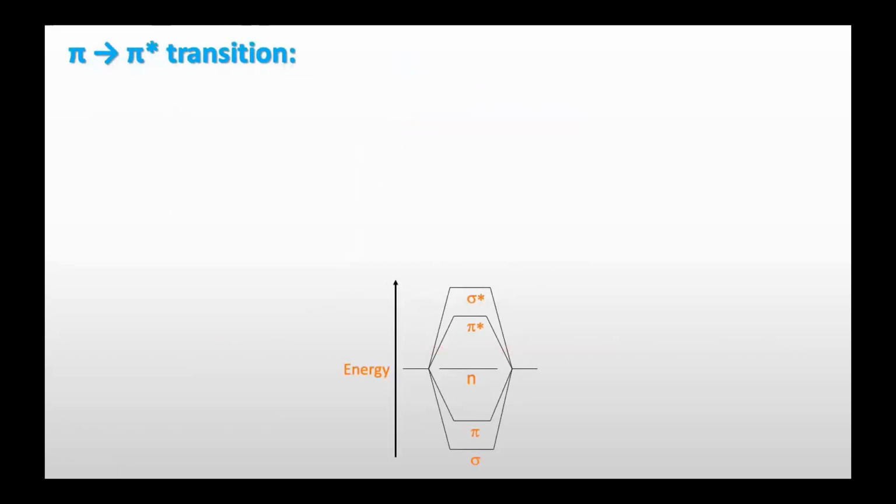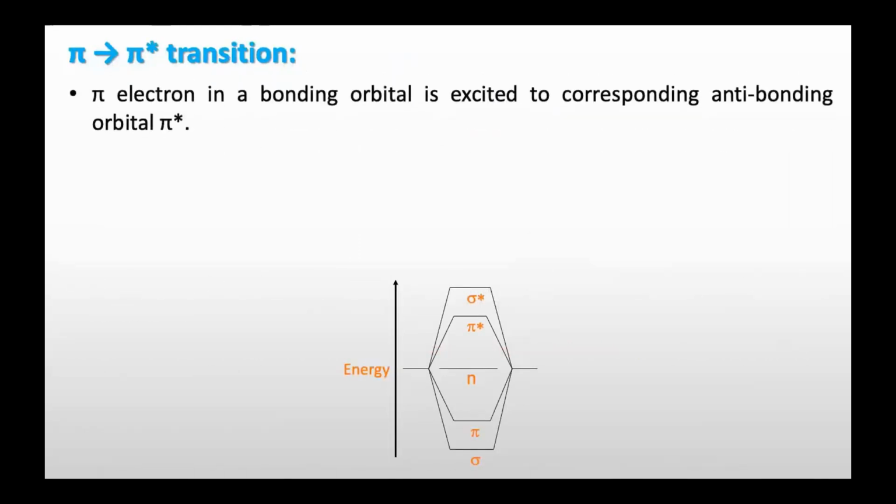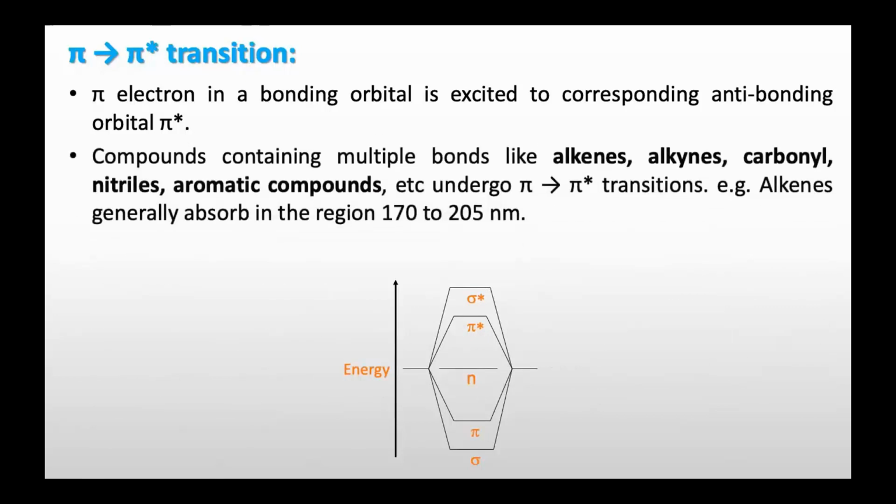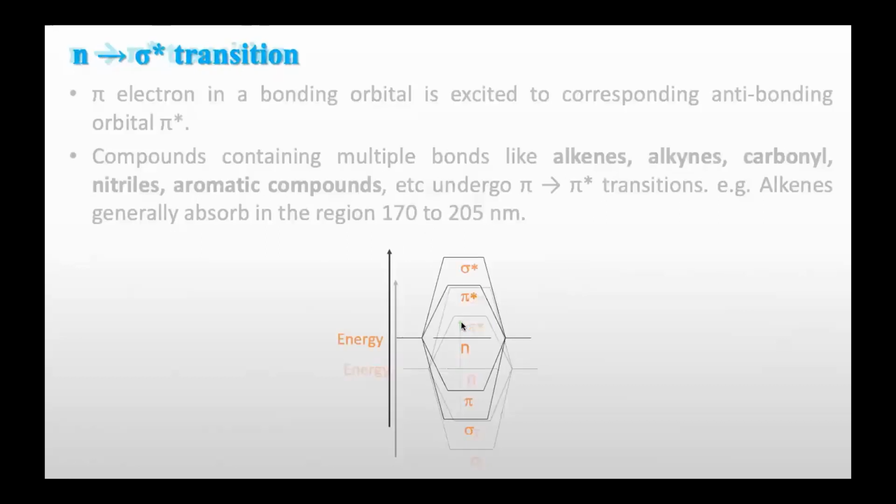Now the next transition is the pi to pi star transition. Pi electrons in a bonding orbital are excited to the corresponding antibonding pi star orbital. This occurs in compounds containing multiple bonds, because for a pi to pi star transition there should be a pi bond in the molecule. Examples of such molecules are alkenes, alkynes, carbonyls, nitriles, and aromatic compounds, which may undergo pi to pi star transitions. This transition absorbs in the region of 170 to 205 nanometers.